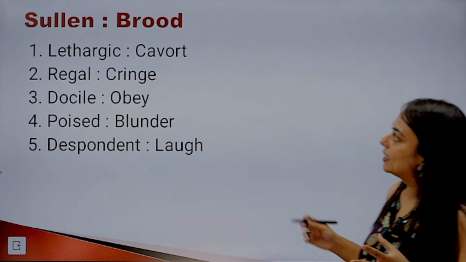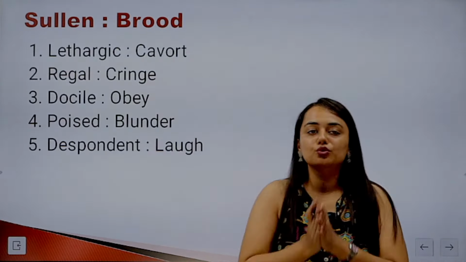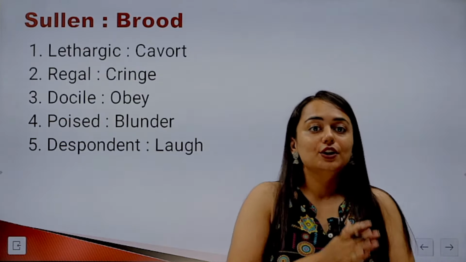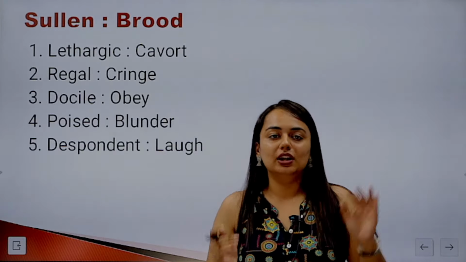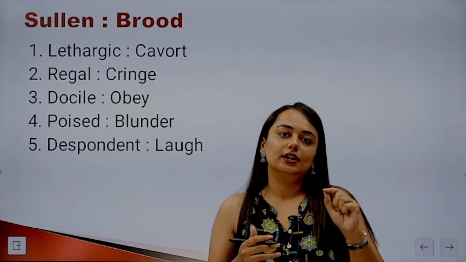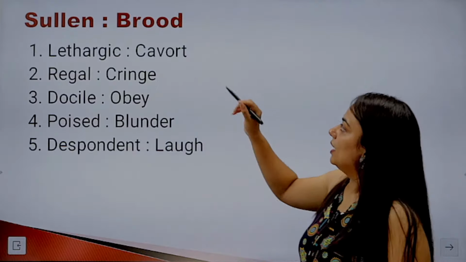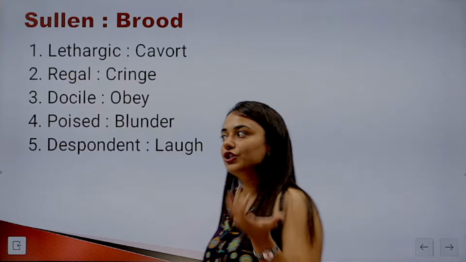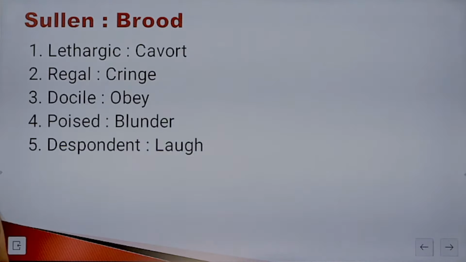So the next one is sullen and brood. So even if you do not know the meaning of all the words, you can still use your wise guessing. You can use the elimination method to eliminate other options and reach the right option. So sullen and brood. What is the relationship between these two words now?